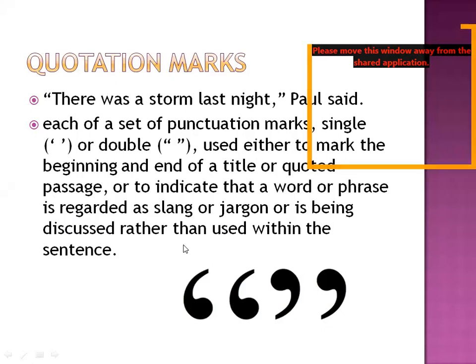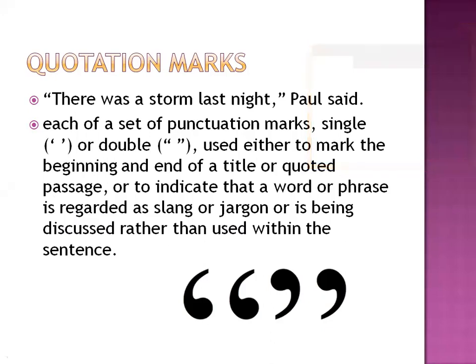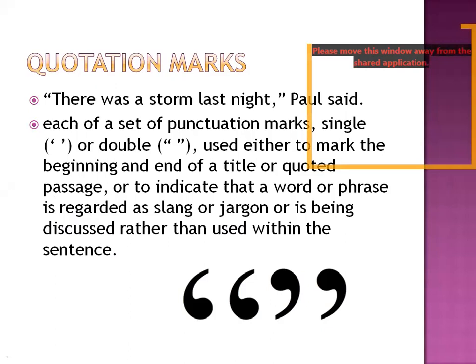Sentence में use के अलावा, it is being discussed. उस चीज के ऊपर ज्यादा फोकस किया जा रहा है. Whether it is a slang word, a jargon, it's a quoted word, quoted passage भी हो सकता है, title भी हो सकता है, इसको discuss ज्यादा किया जा रहा है rather than used within the sentence. Okay, so these are the quotation marks.